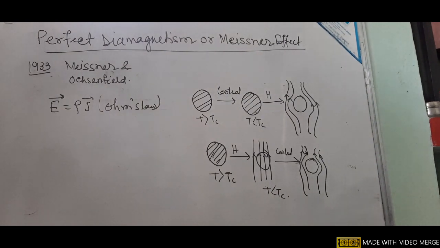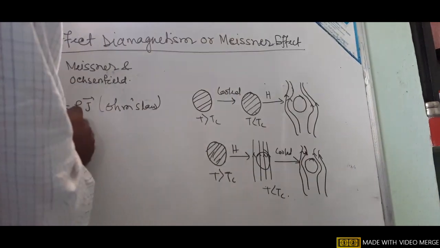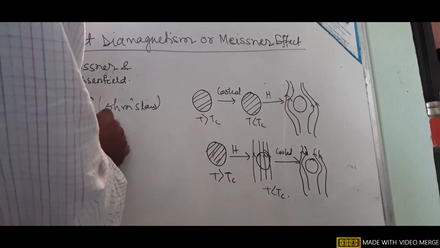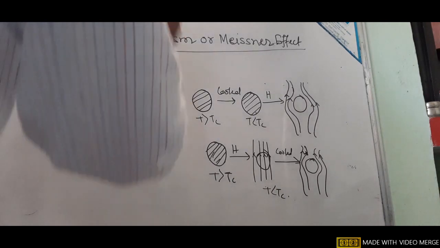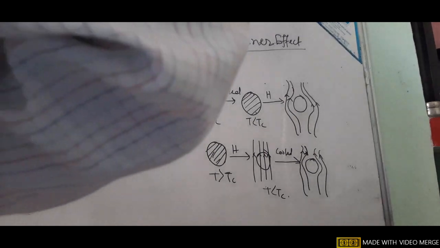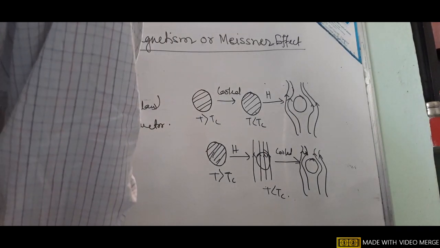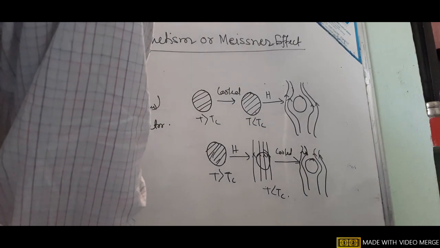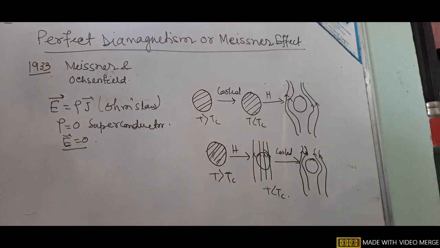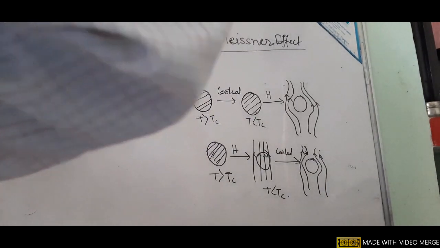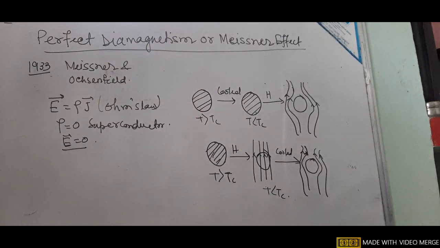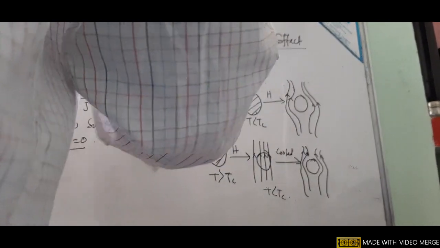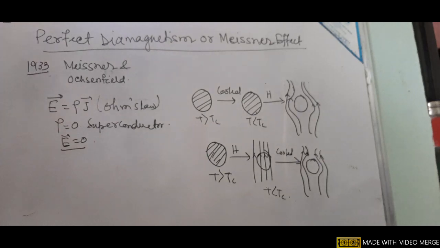But in the case of a superconductor, rho equals 0. Resistivity is equal to 0. As a result, if the resistivity is 0, the electric field is 0. So in the superconducting state, we find the electric field is 0. But it has another property, related to the magnetic field.